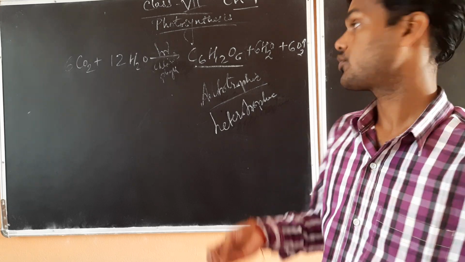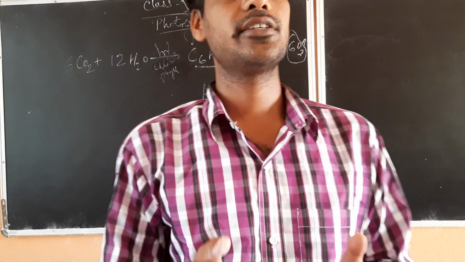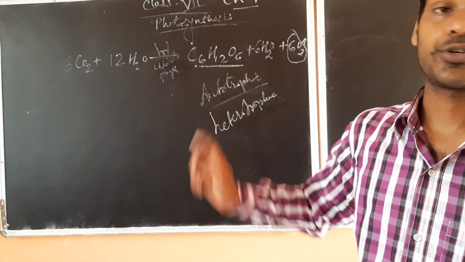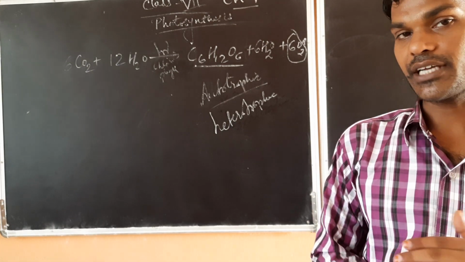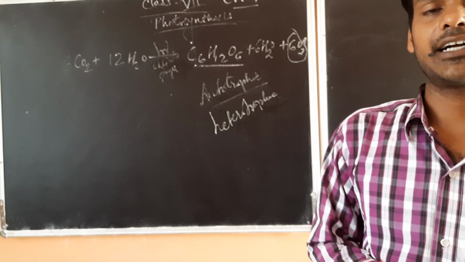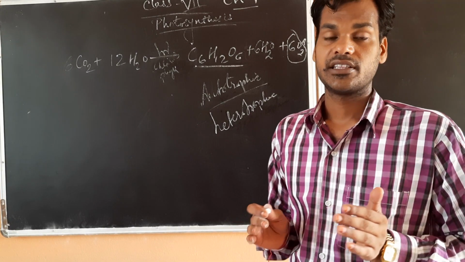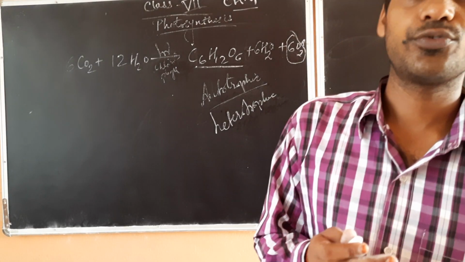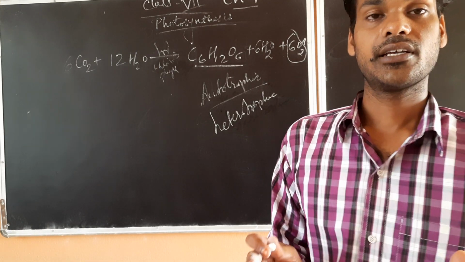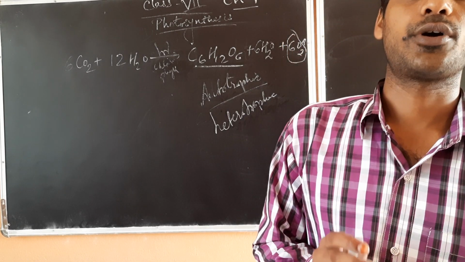So oxygen is necessary, and this oxygen is only liberated during photosynthesis, and at the same time photosynthesis maintains the oxygen and carbon dioxide cycle. It means the maintenance of the amount of O2 and CO2 in the atmosphere is carried out by the photosynthesis process.